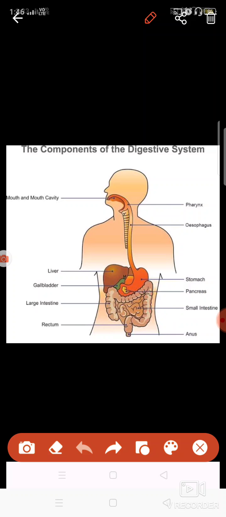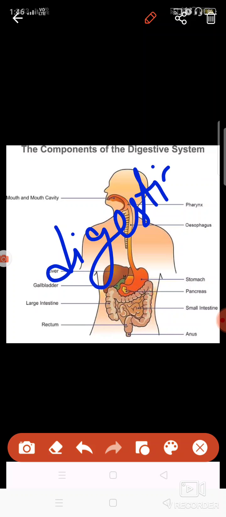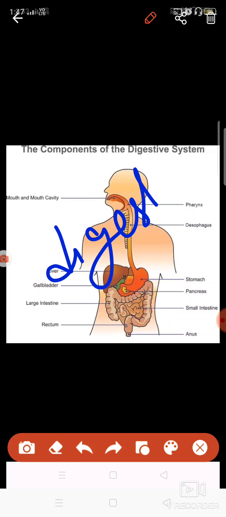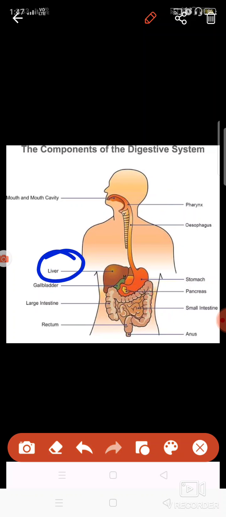In the small intestine, basically, digestion of food occurs, digestion and absorption both. Digestion of carbohydrates and fats occurs in the small intestine with the help of bile juice and the pancreatic juice.